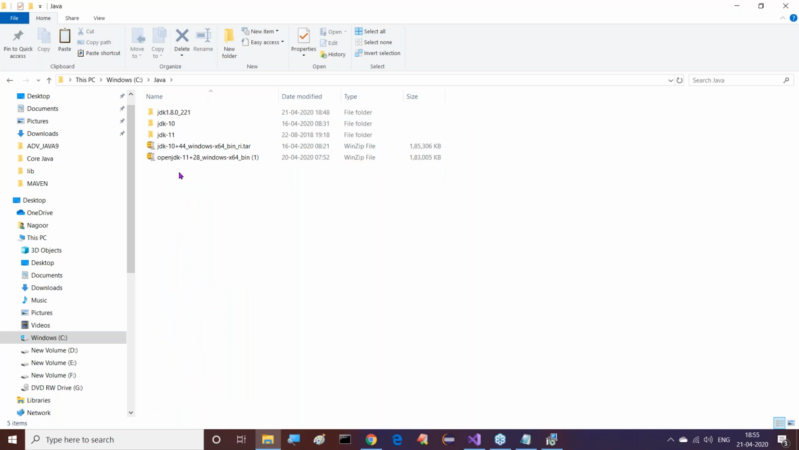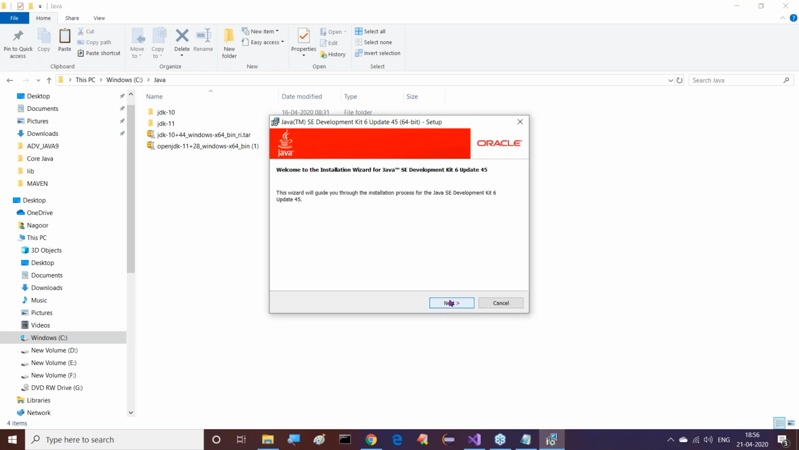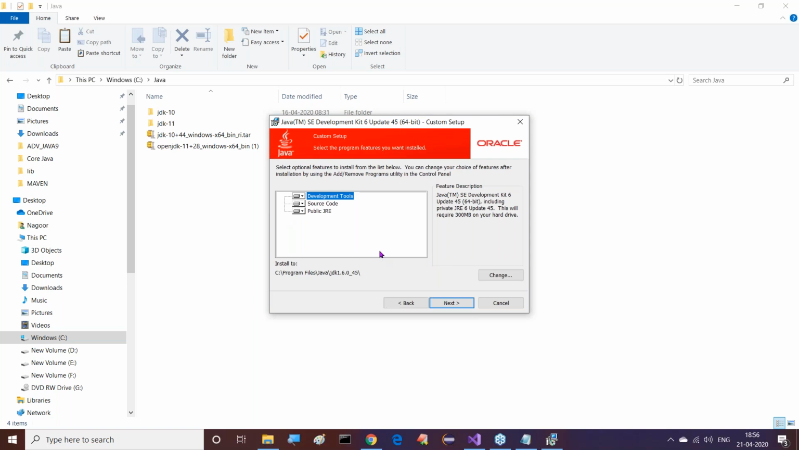Let me clear my locations here. These many Java versions exist here. I want to remove 1.8. JDK 10 and JDK 11 I don't want to touch right now, I just want to manage them as is, and later I will show how to use them. But at present, I just want to install Java 6. Good.